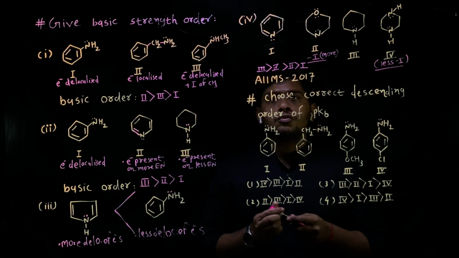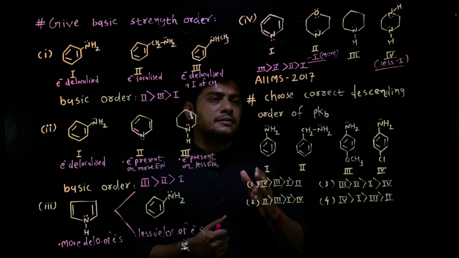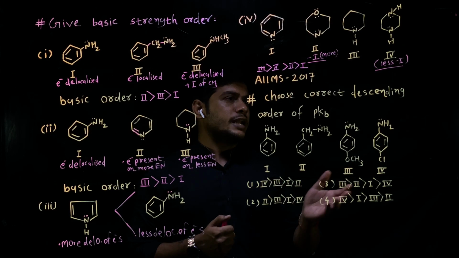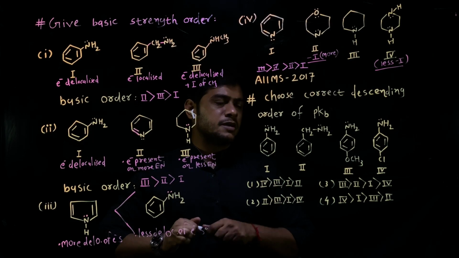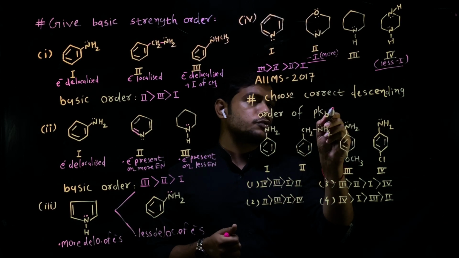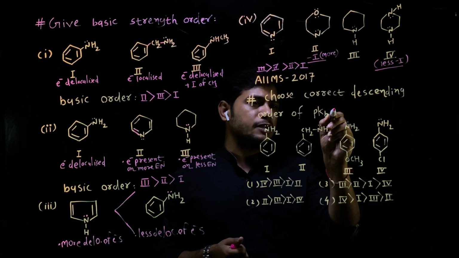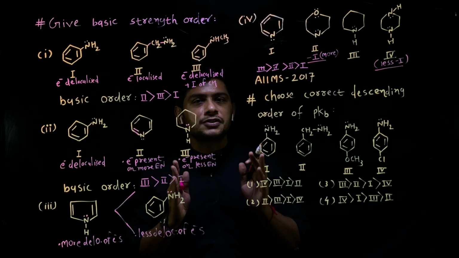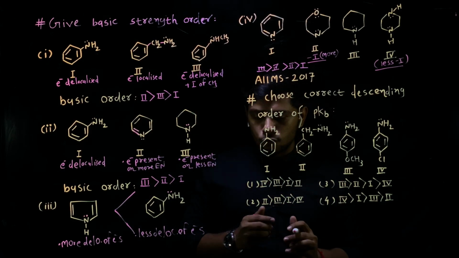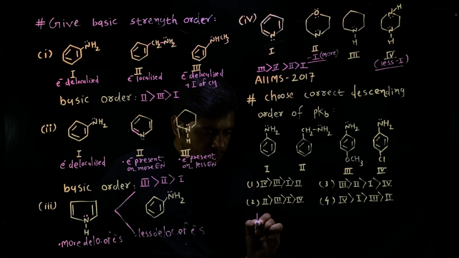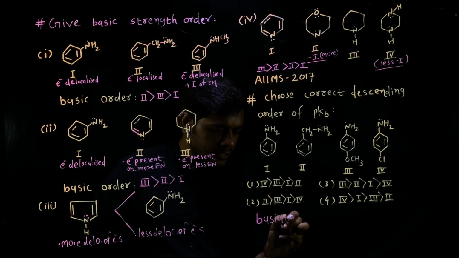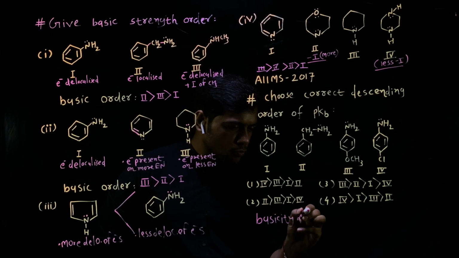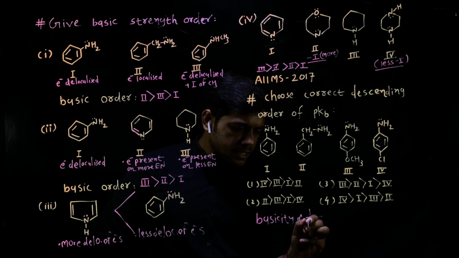And now coming to the question which was asked in AIIMS 2017. Choose the correct descending order of pKb values. We need to choose the correct descending order of pKb values. We know that basic strength is inversely proportional to pKb. Basicity is inversely proportional to pKb.